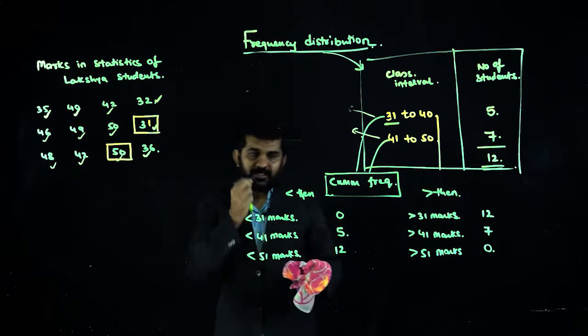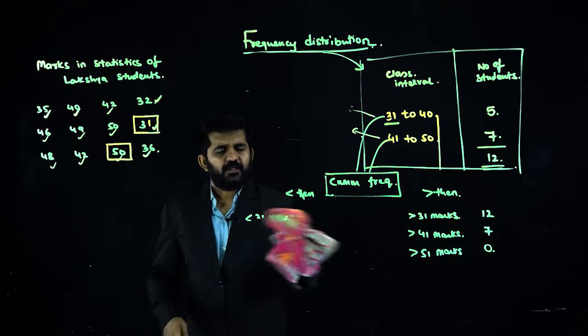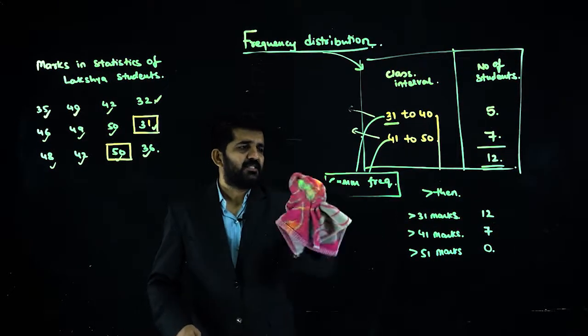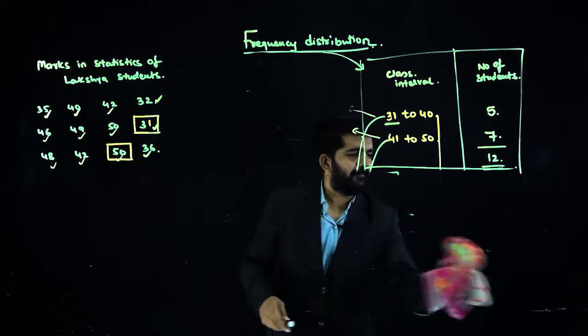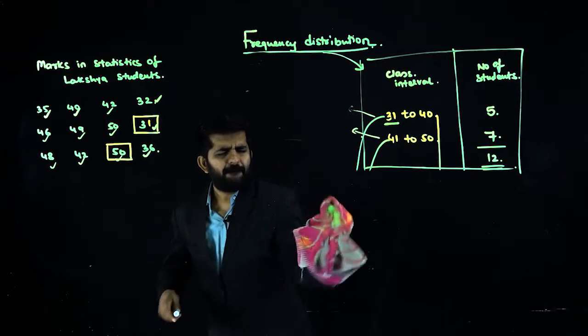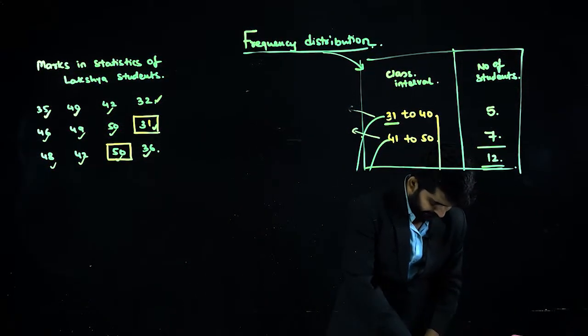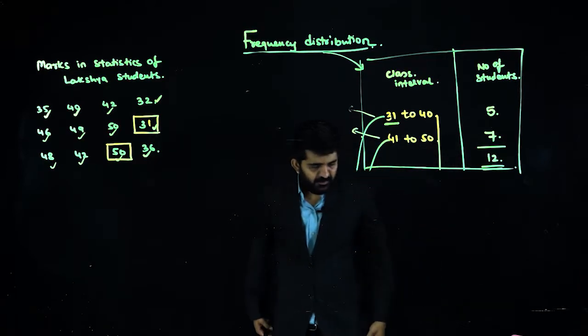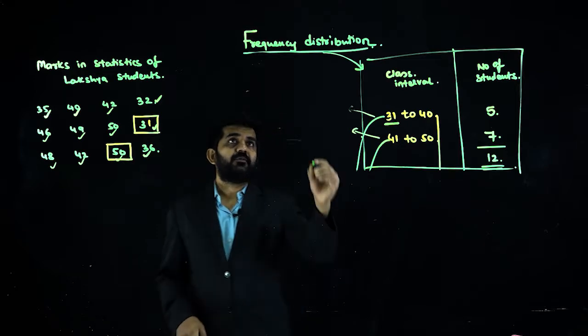We are learning density of class interval. These are things which sometimes might be asked in your MCQs, so you should learn them.